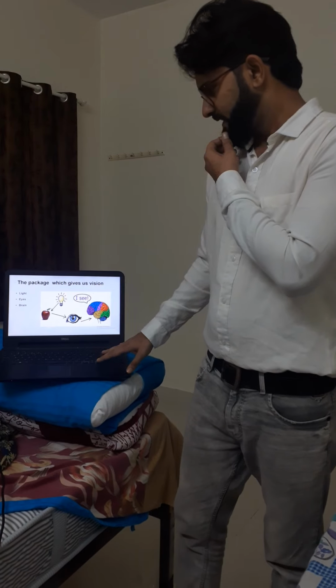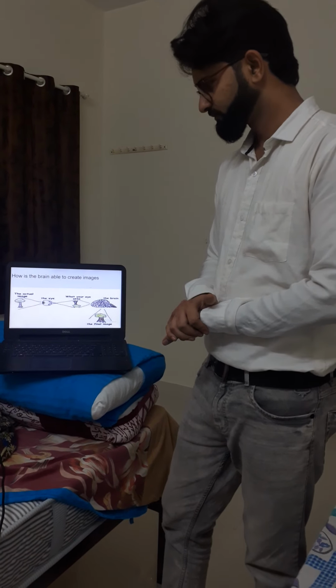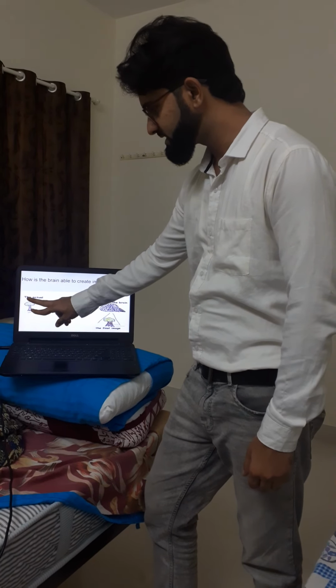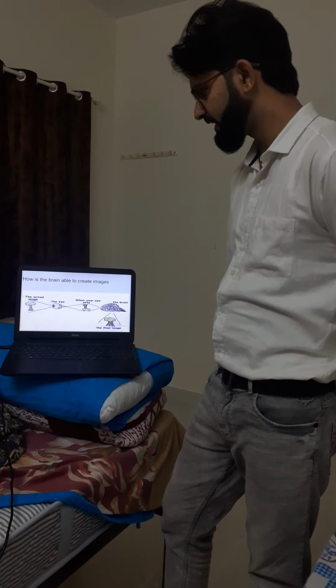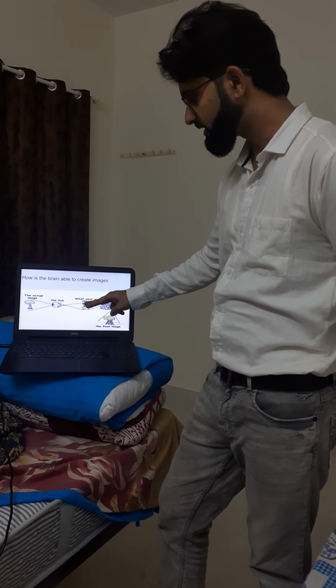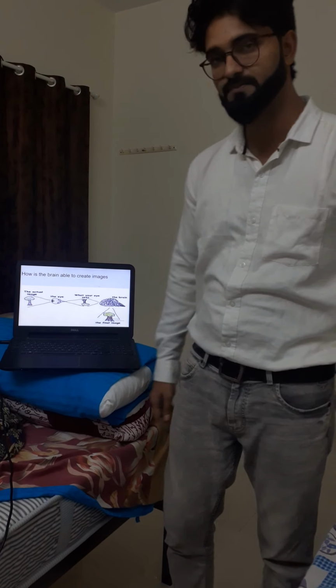Now let's have a look at this flow diagram. What's going on here? Here the tree is standing in an erect position, and our eyes create its image in the inverted position.